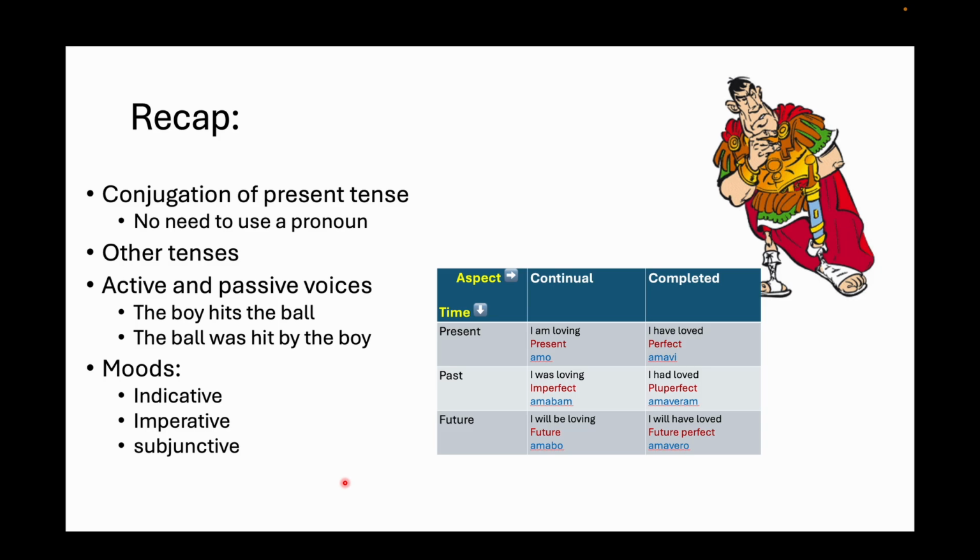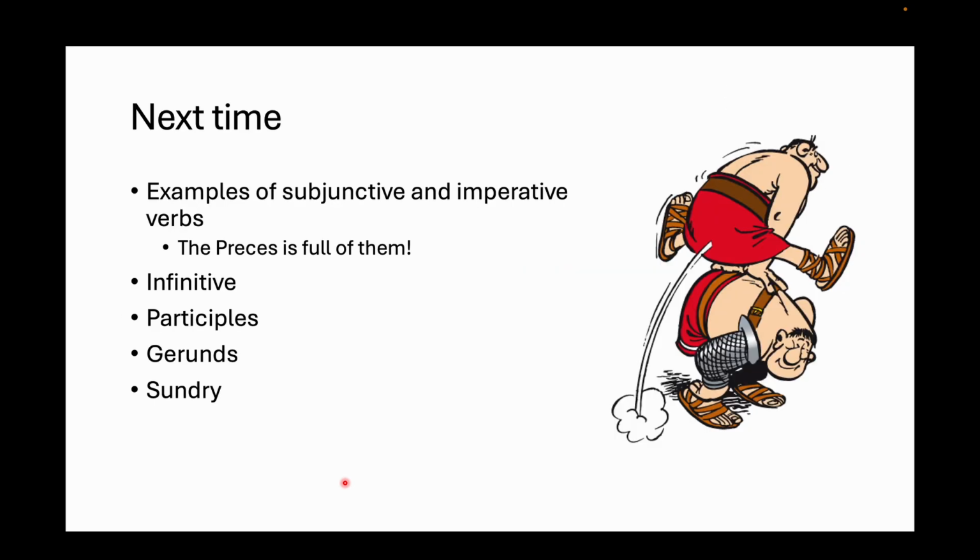Then we've talked about active and passive voices. The boy hits the ball is active. The ball was hit by the boy is passive. And then we've talked about moods, indicative involving facts, imperative involving commands, and subjunctive involving essentially possibilities or sometimes possible consequences and so forth. So that's all for today. Next time we'll do a bit more about the subjunctive and the imperative and some examples, and we'll also talk about the infinitive, participles, gerunds, and a few sundry things.